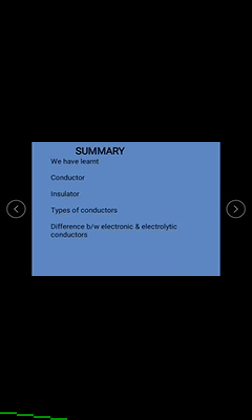For the weak electrolyte, the definition is the electrolytes which ionize partially at moderate concentrations and have low conductivity are called weak electrolytes. Examples are weak acids, weak bases, salts like silver chloride, etc.